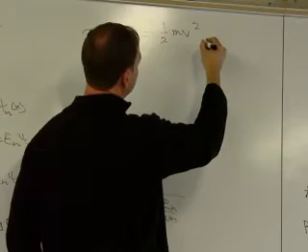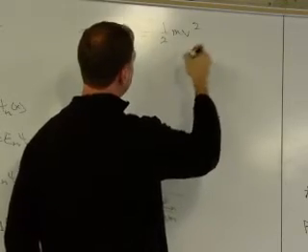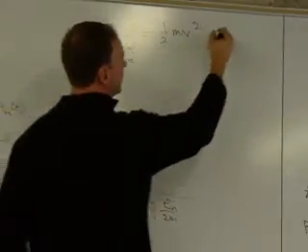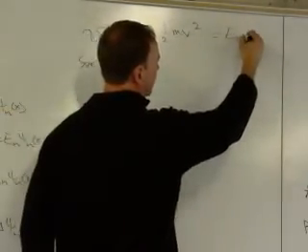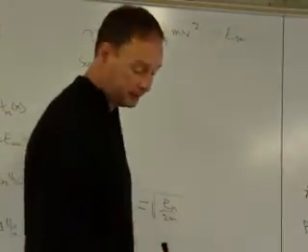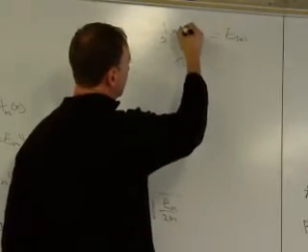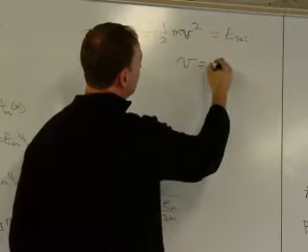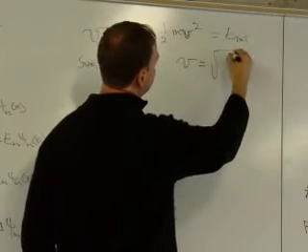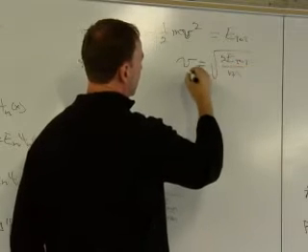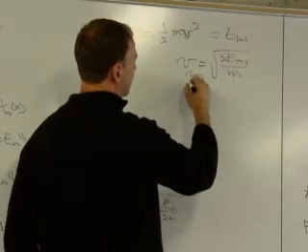For a classical free particle, the energy equals E total. That's the total energy of a free particle. So V equals the square root of E total times 2 over m, so V classical for a free particle.